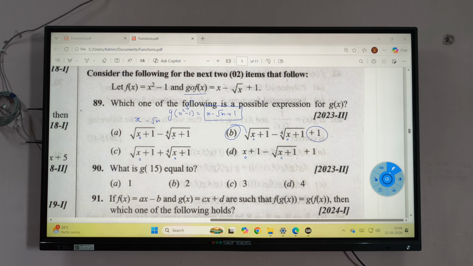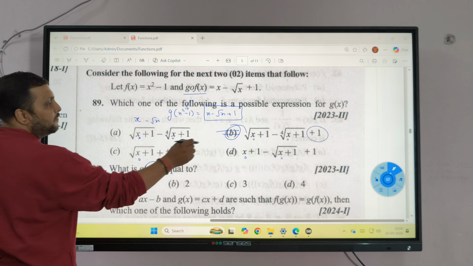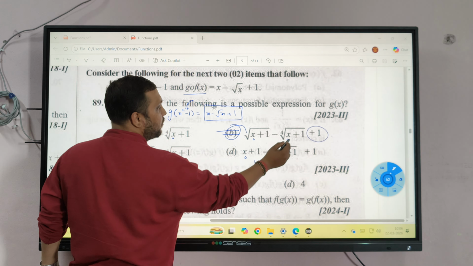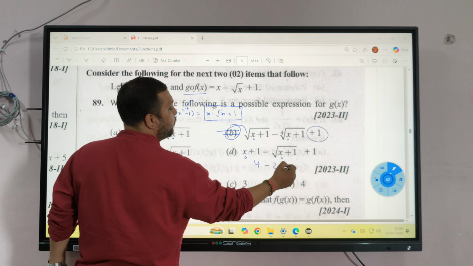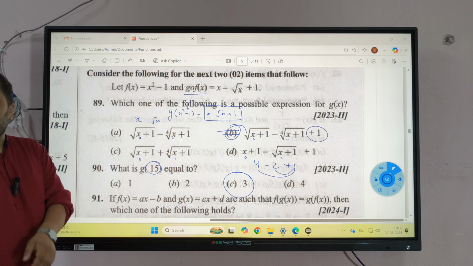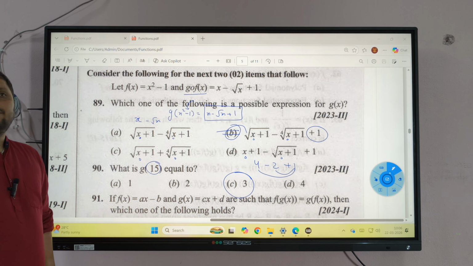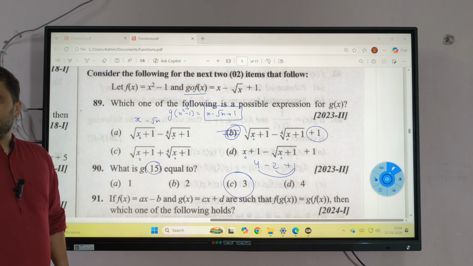Understood this? So once we know that g is this, what is g of 15? 16, 4. Minus 2 plus 1. 5 minus 2? Understood? Clear? Understood? Sure?